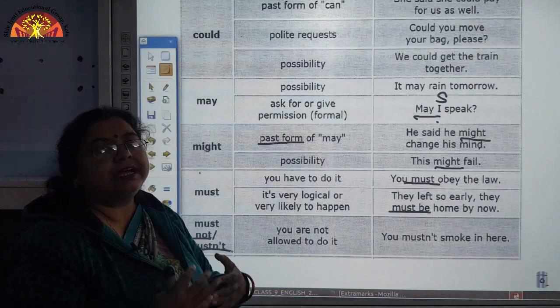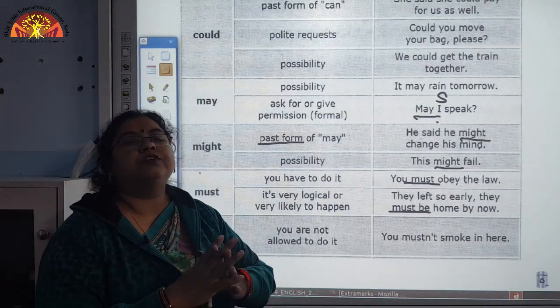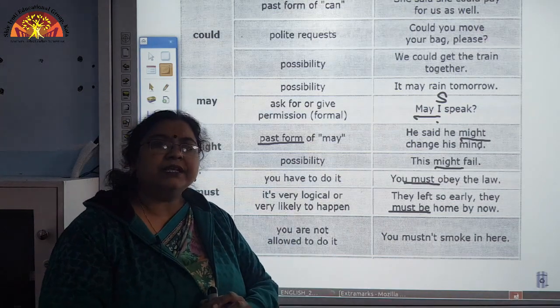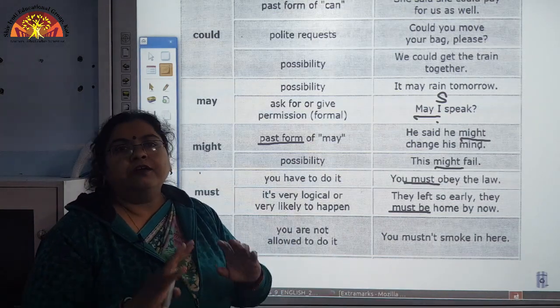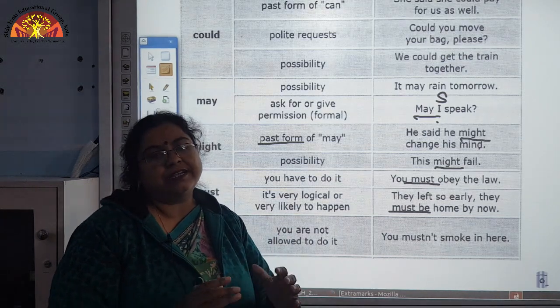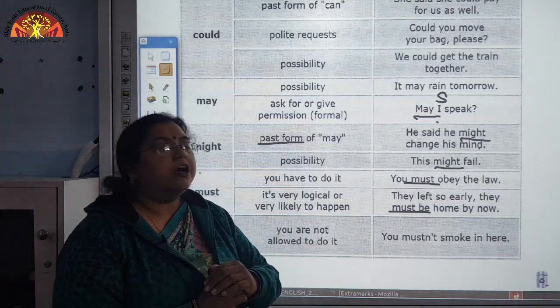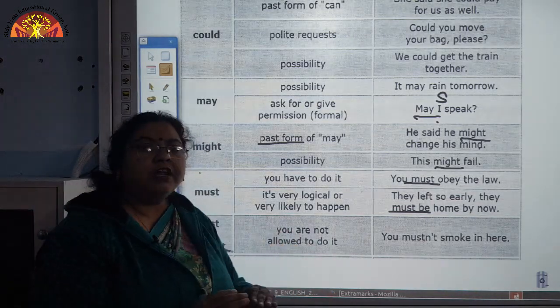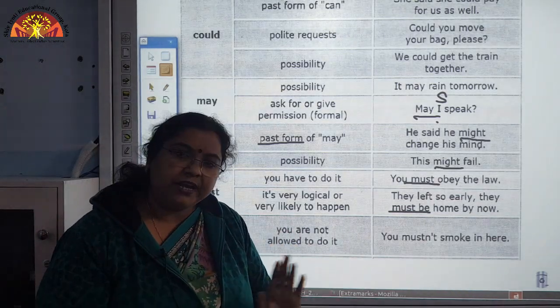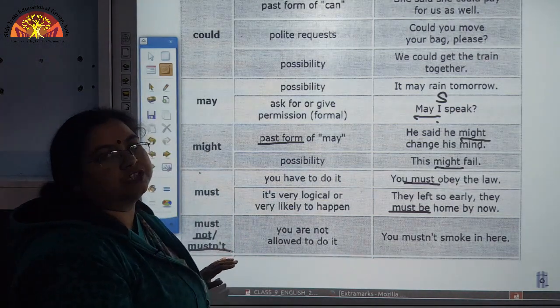That means certain things are restricted for you, which you do not have to do. You are bound to follow this rule that certain restrictions are there, and wherever you are not being permitted to do certain things, we use this modal must not.